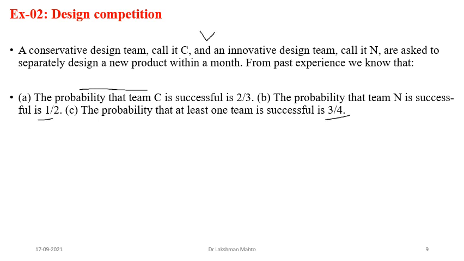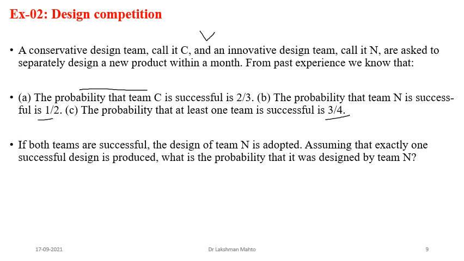Now the problem is that if both teams are successful, the design of team N is adopted, and we assume that exactly one successful design is produced. Then we have to find the probability that it was designed by team N. So this is the problem. Smartly we have to define what the sample space of this problem is.